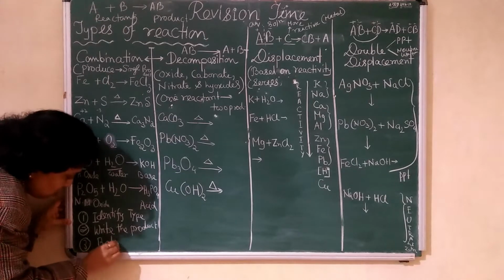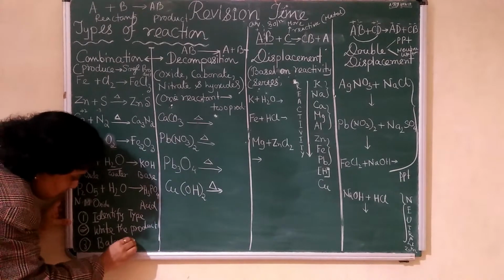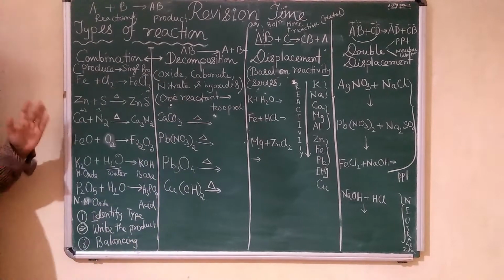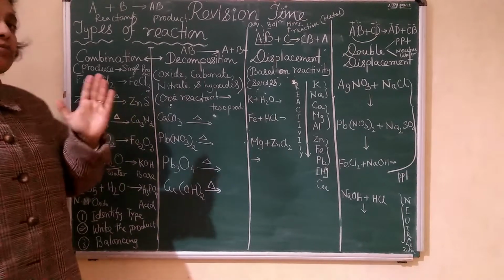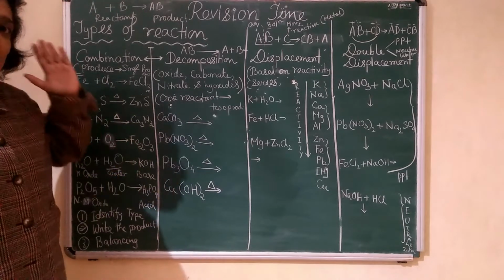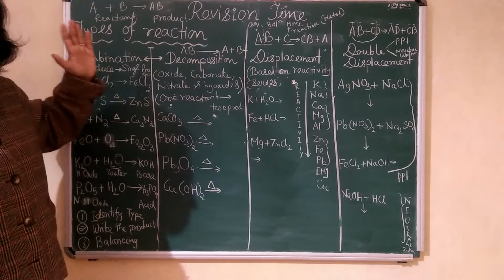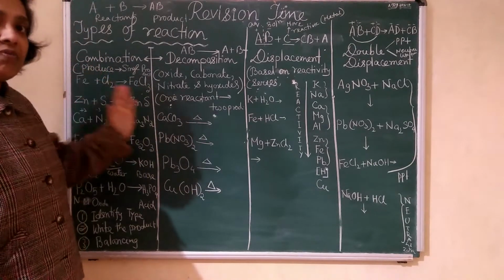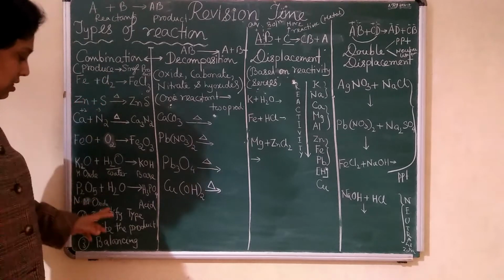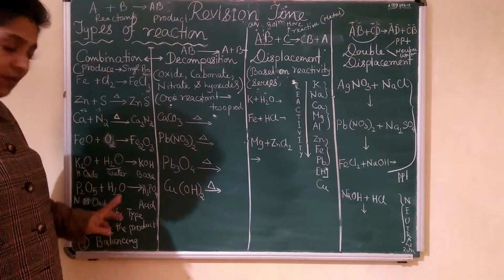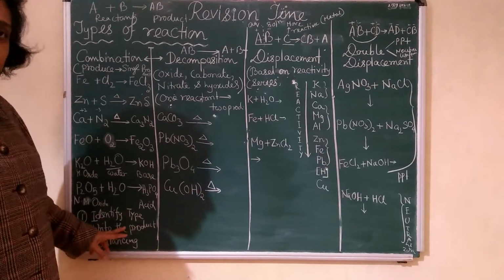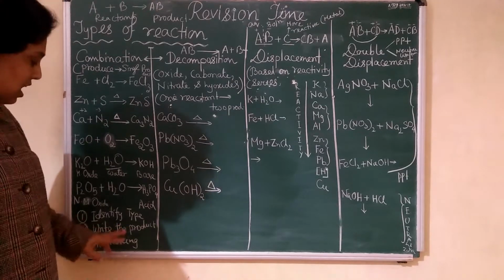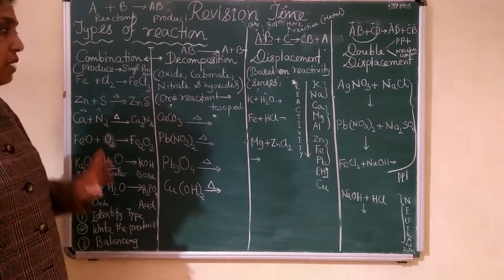So you should know these three things very carefully. This is why this chapter is given in 9th standard, so that you practice in such a way that you get perfection in all these three things. One is identifying the type of reaction. Second, writing the product formula. And last one is balancing.